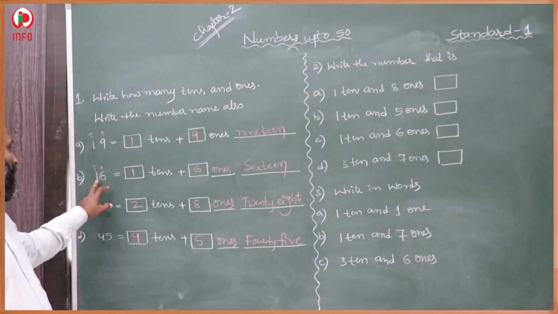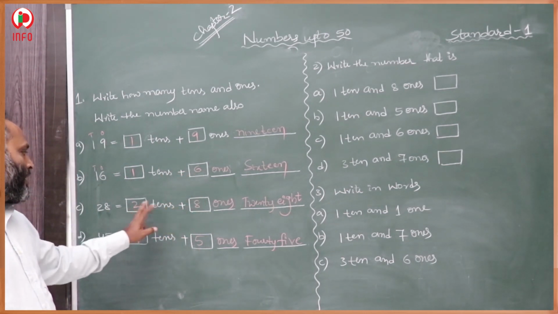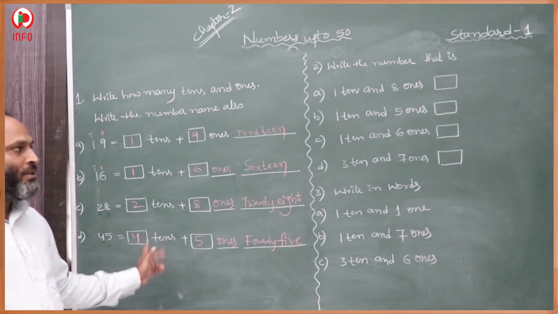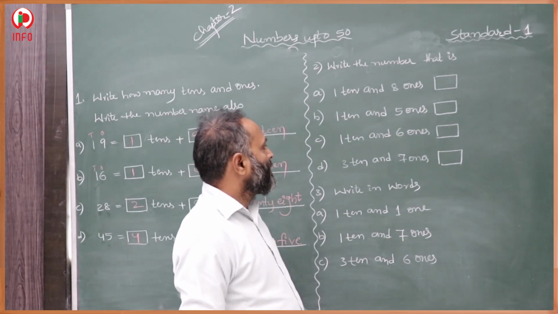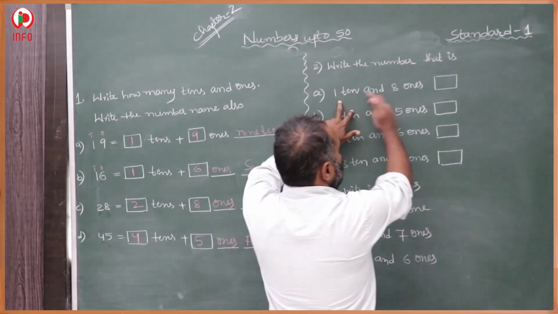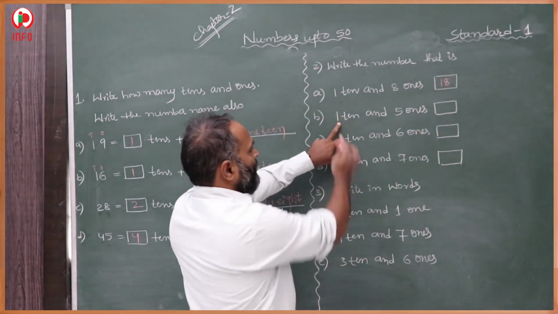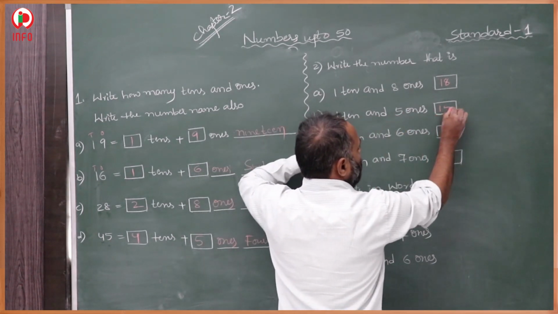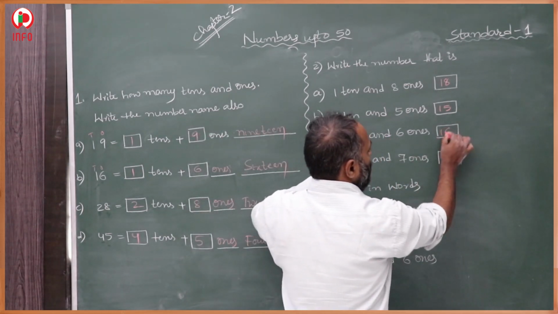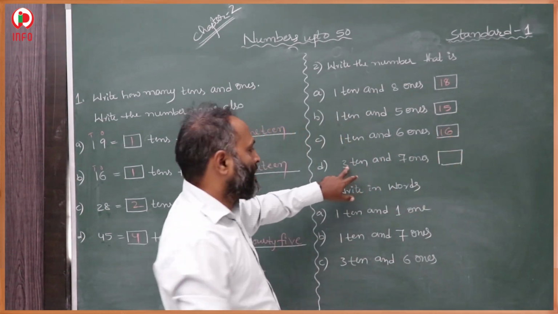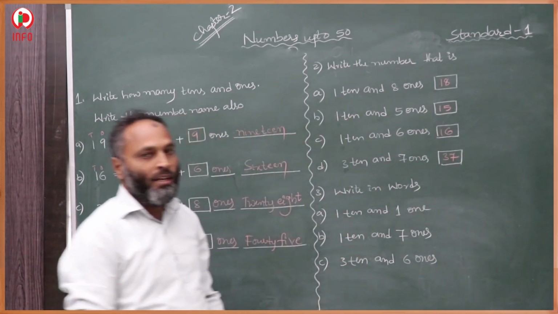1 and 9. 1 and 6: 1 ten and 6 ones. 2 and 8: 2 tens and 8 ones. 28. 4 tens, 5 ones. 45. Here, write the number that is 1 ten and 8 ones. 18. The number is 18. 1 ten and 5 ones: 15. 1 ten and 6 ones: 16. 3 tens and 7 ones: 37. That is 37.